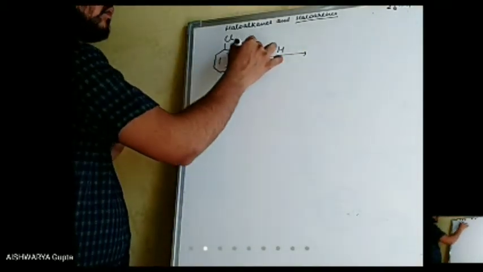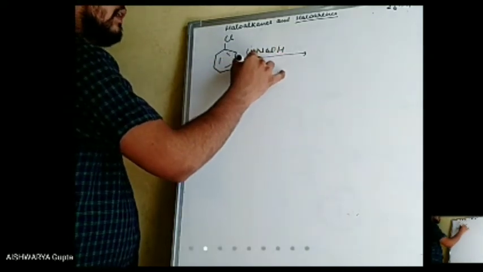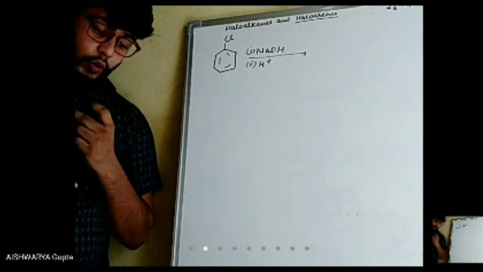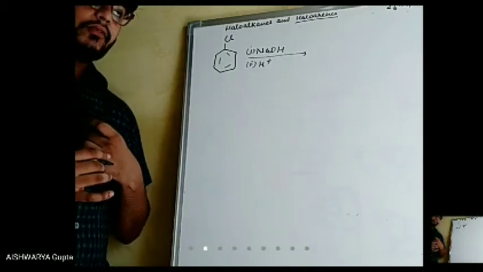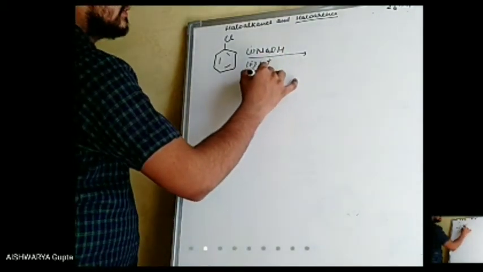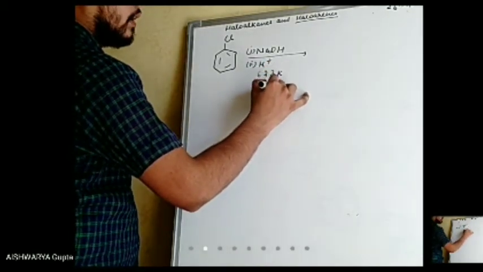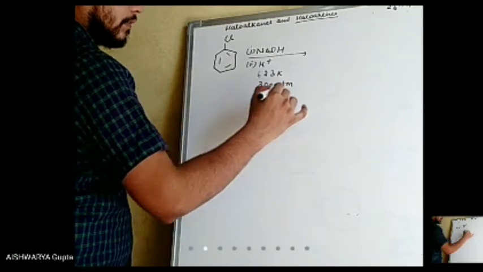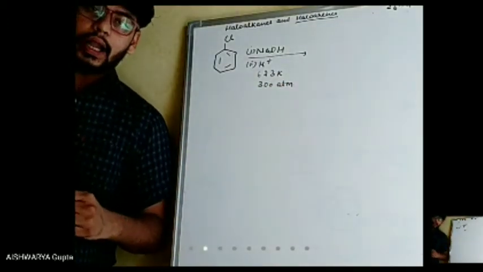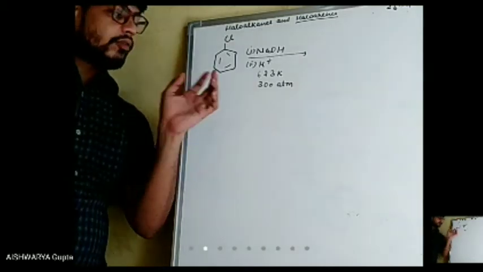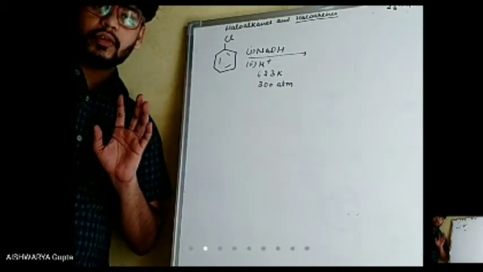We will take some acidic conditions as well, H plus, and along with all these conditions, we will require 623 Kelvin temperature and 300 atmospheric pressure.